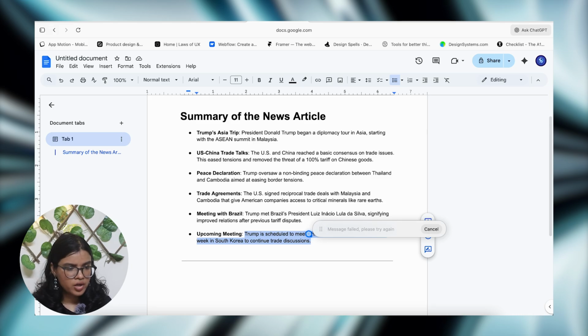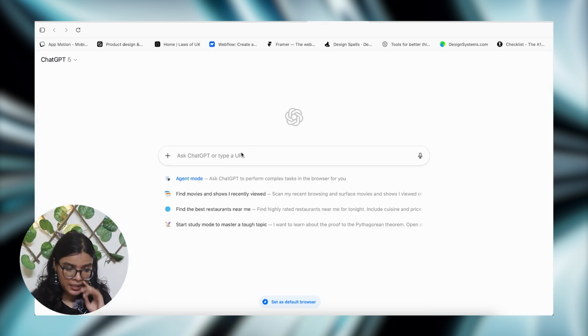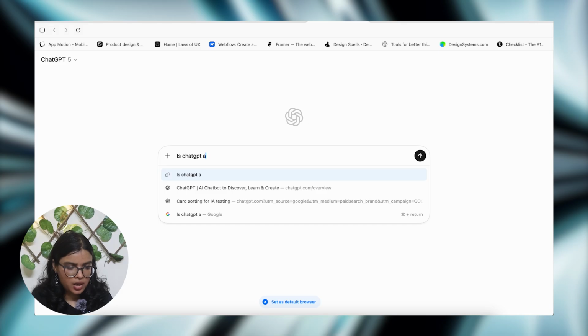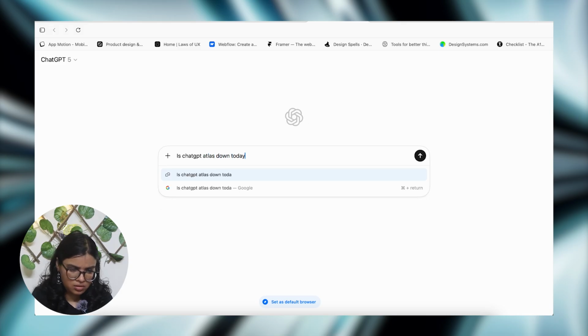Is this... ChatGPT Atlas, why is it not working today? Something seems off. If I just say refine this, will this work? You know what? I'm just going to ask Atlas itself, is ChatGPT Atlas down today?